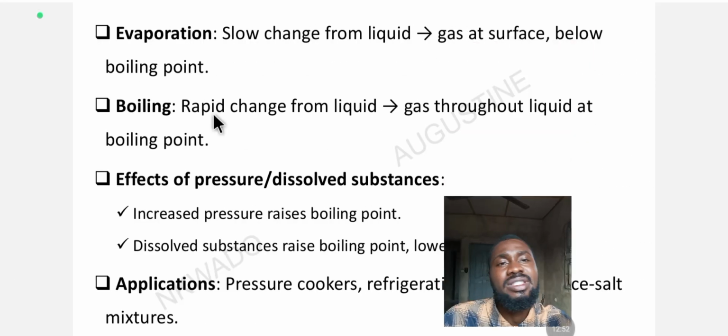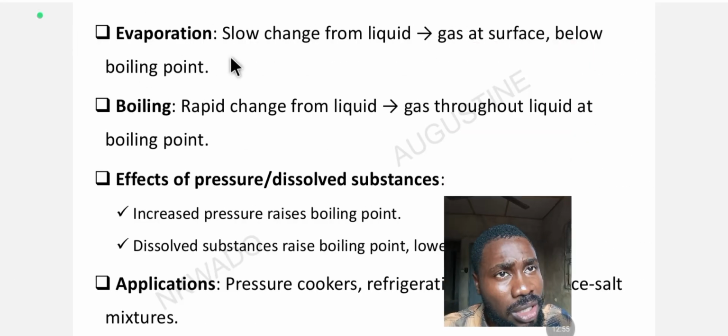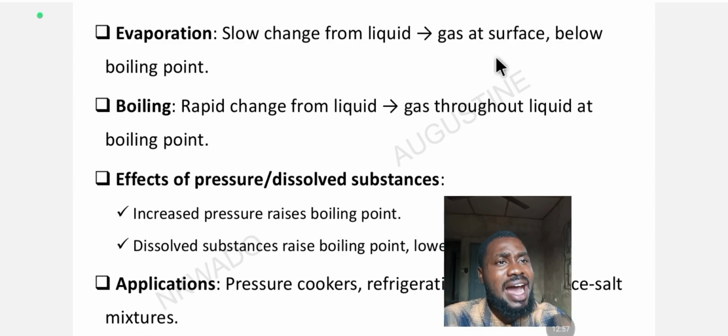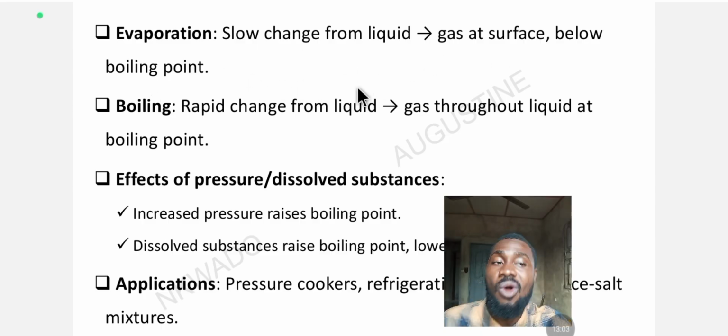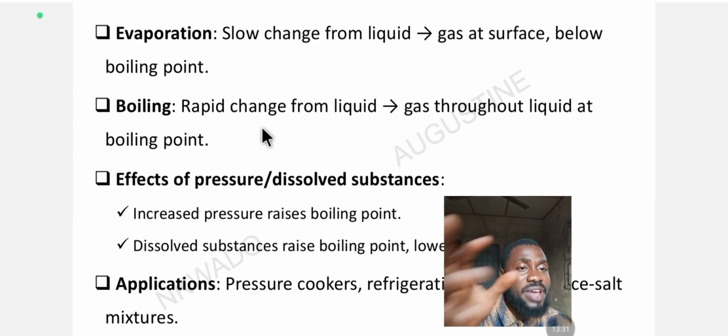The next concept we have here is evaporation. And what is evaporation? It is the slow change from liquid to gas at the surface, below boiling point. So evaporation does not need boiling to occur. It does not involve the whole surface of the liquid. So that's the difference between boiling and evaporation. It's the slow change from liquid to gas below boiling point. So much heat is not required to induce evaporation, and it does not involve every part of the liquid.